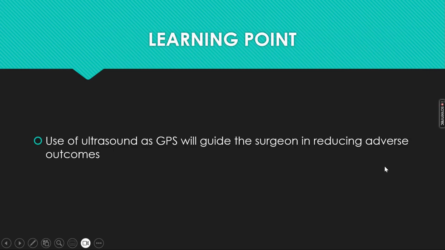So our learning point is that use of ultrasound as GPS will guide the surgeon in reducing adverse outcomes.